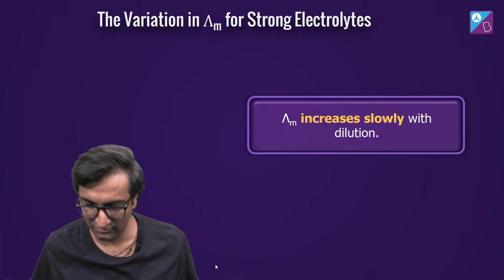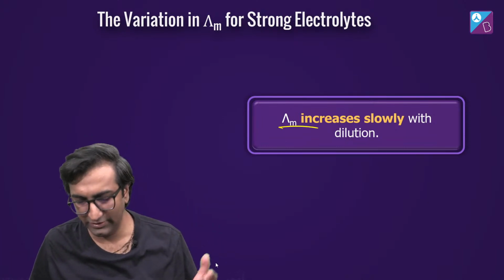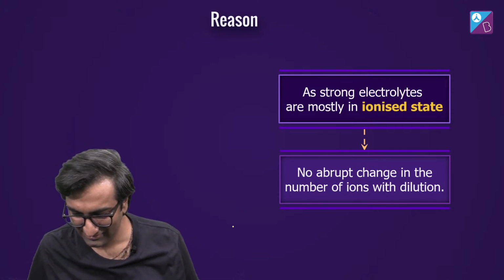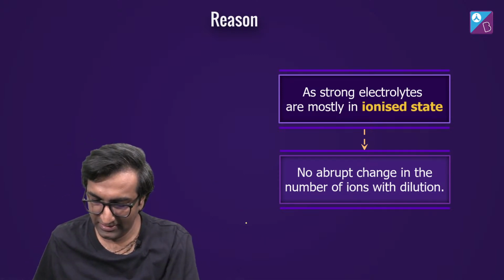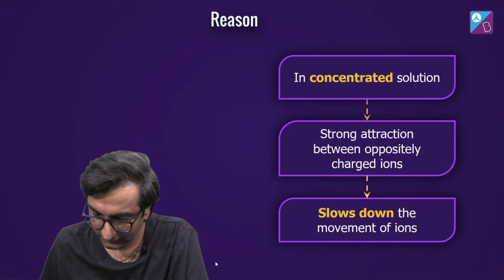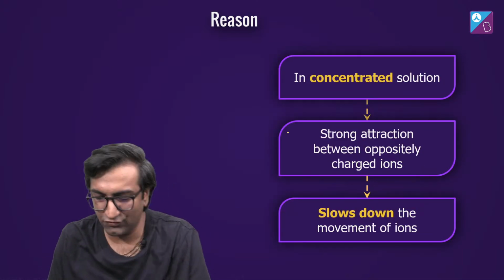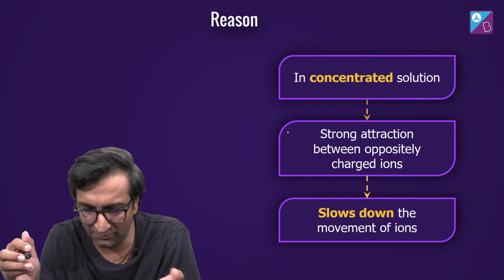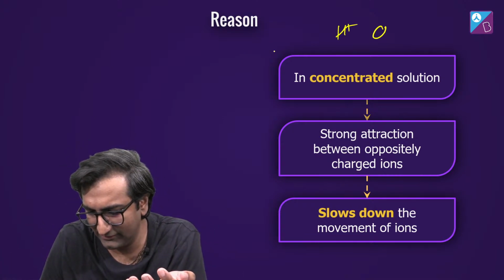Nice linear equation. It increases slowly on dilution, slowly as compared to weak electrolytes. So how does it increase? In a concentrated solution there's a strong attraction between oppositely charged ions, so the ions cannot move easily. Let's just take H plus and Cl minus.